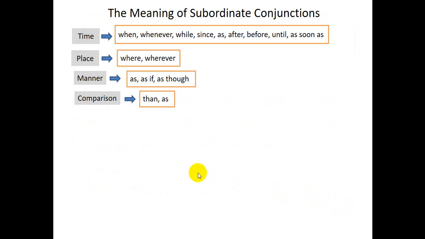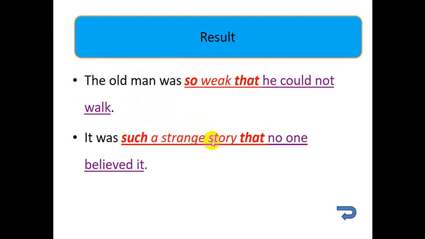The next subordinate conjunctions show result. They are so that, such that, and it is not directly so that because there is another word between so that and also such that. Now let's take a look at the example.